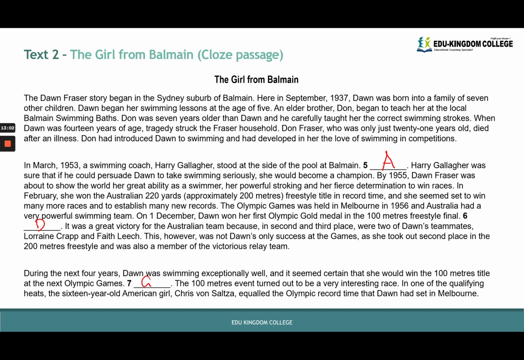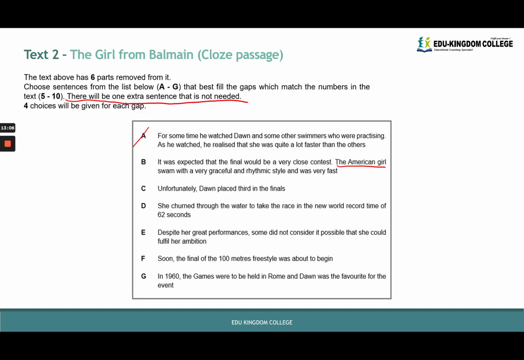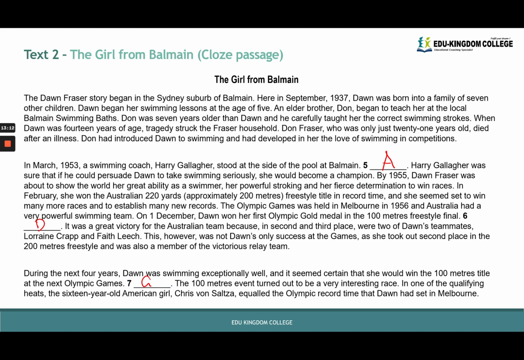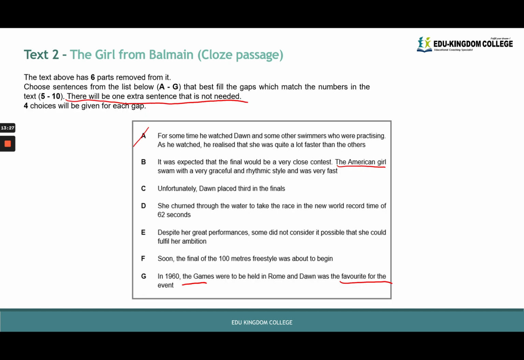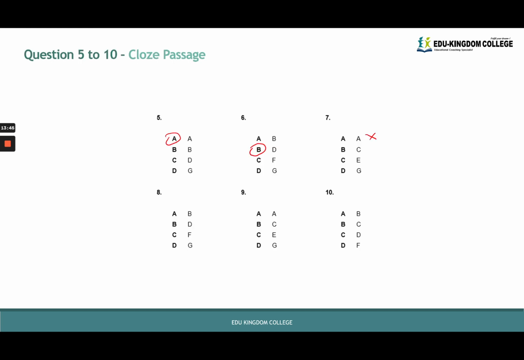So far, G seems to make the most sense here because certain parts of G, for example, the Games and the favorite for the event, make sense with what we're told before the substitution of 7, which was that it seems certain that she would win and that the Olympic Games are mentioned. So G seems to make the most sense here because it continues on with the information we're given beforehand and fills in more details, like telling us that it's 1960 and that it's being held in Rome. So it seems like it is a good substitution for the information that we're given beforehand and also information that's missing. So 7 is G.